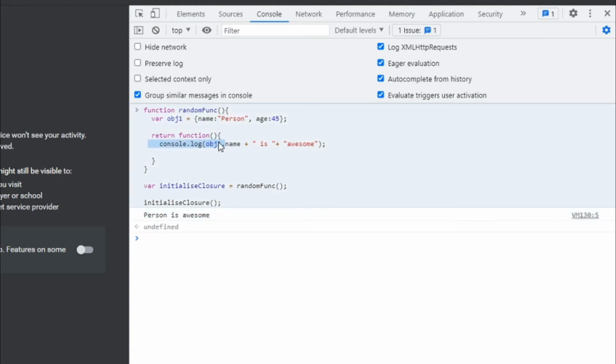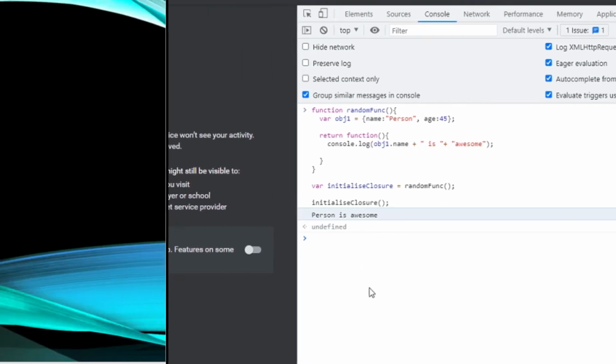When the function randomFunc runs, it sees that the returning function is using the variable object1 inside it. Therefore, randomFunc, instead of destroying the value of object1 after execution, saves the value in the memory for further reference. This is the reason why the returning function is able to use the variable declared in the outer scope, even after the function is already executed. The ability of a function to store a variable for further reference even after it is executed, we call it a closure.